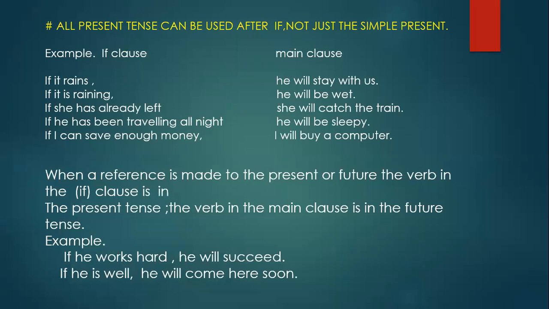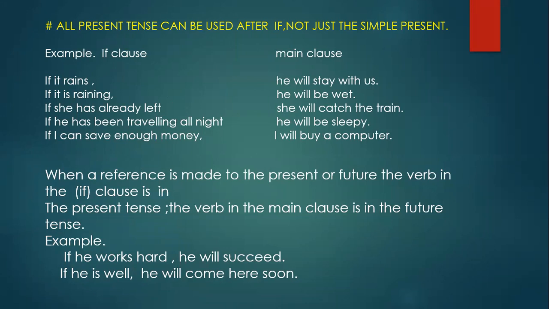See the next sentence. If he has been traveling all night, he will be sleepy. Can you tell me what tense that is? If he has been traveling all night, that is present perfect continuous.